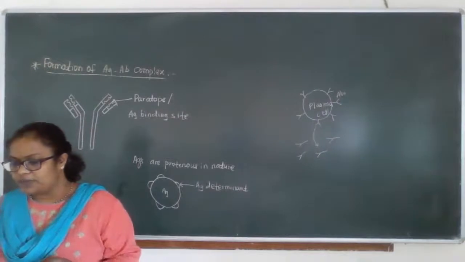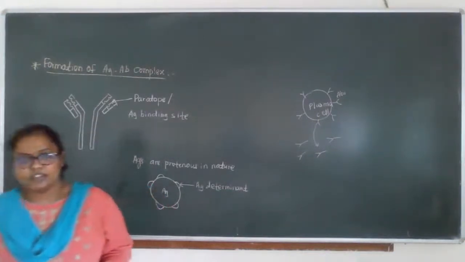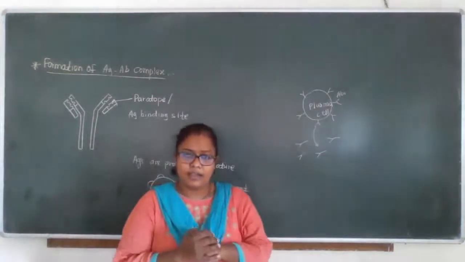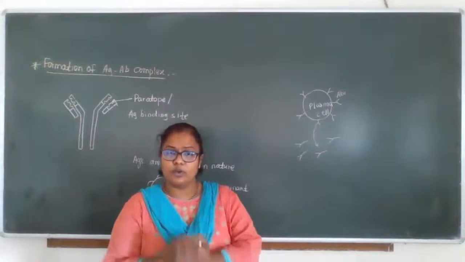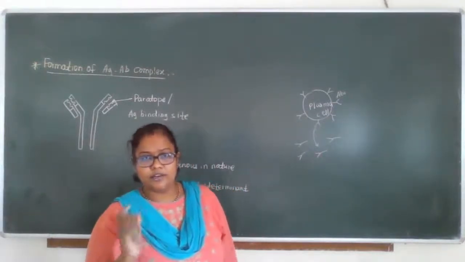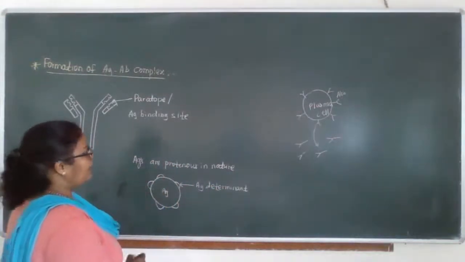Agglutination, then opsonization, and the third one is neutralization. These are the 3 means by which our body's antibodies try to trap that antigen and destroy its function, its working ability.